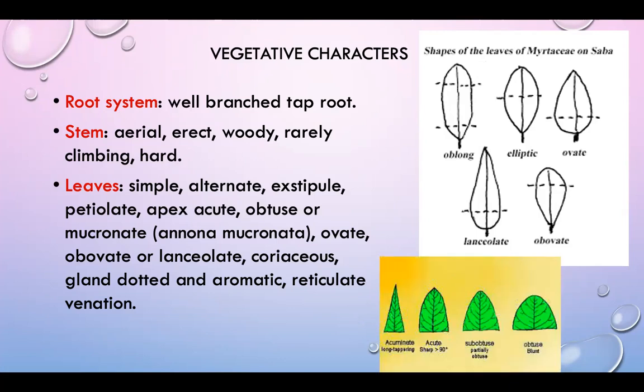Acute, obtuse, and blunt structures are present in the apex of the leaf. This is the acute structure. This is the acuminate structure. These are the apex shapes of the leaf.